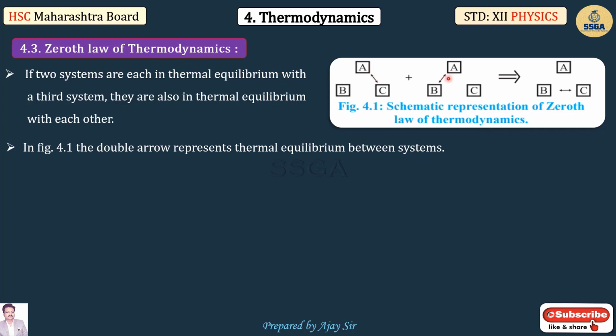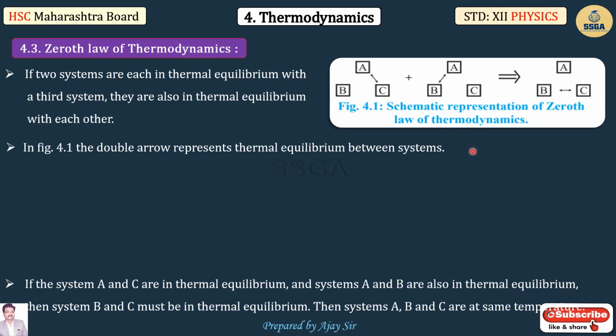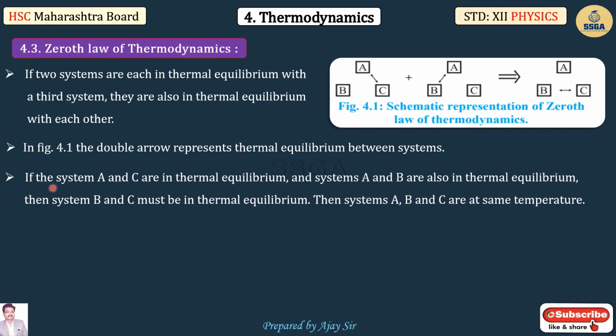If systems A and C are in thermal equilibrium and systems B and C are also in thermal equilibrium, then systems A, B, C are all at the same temperature.